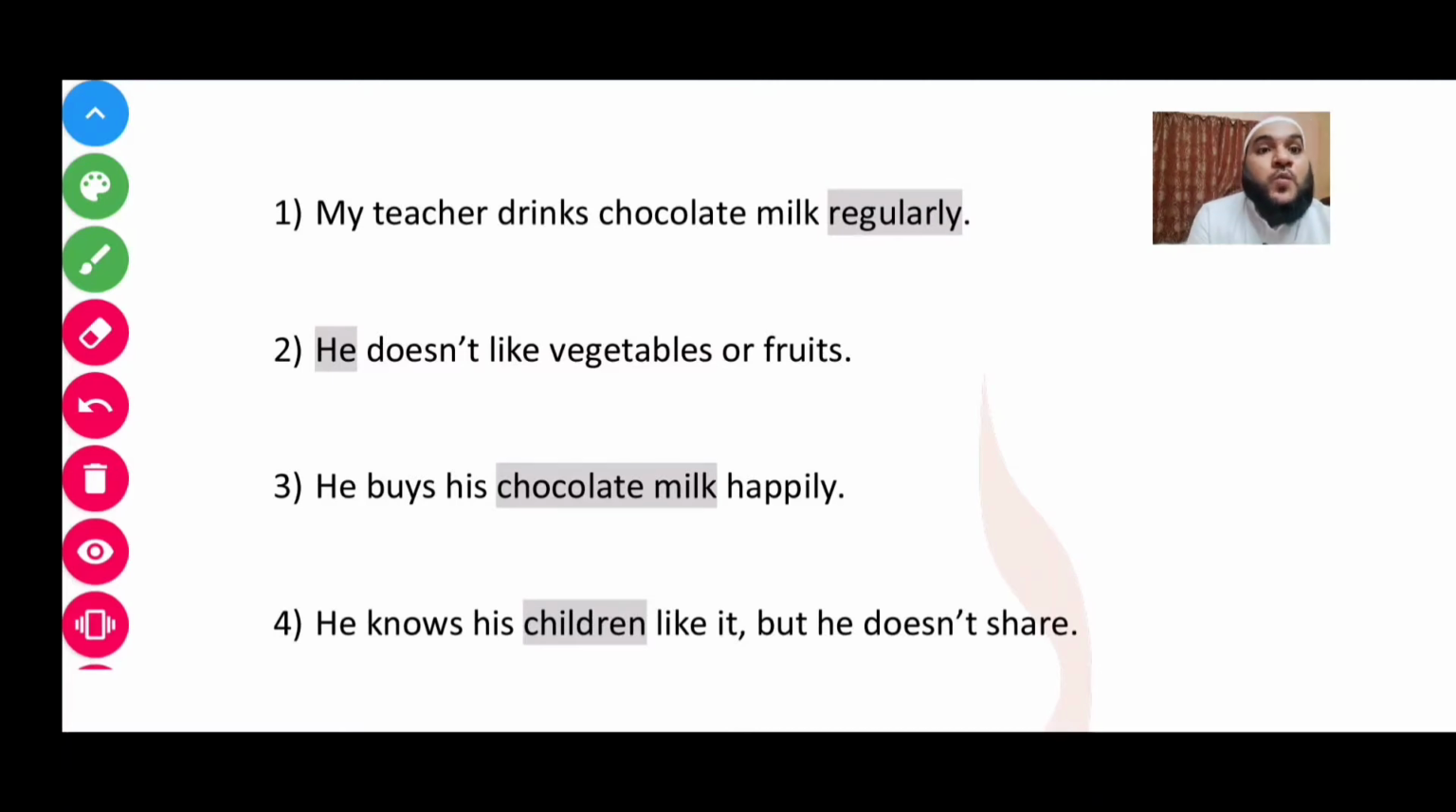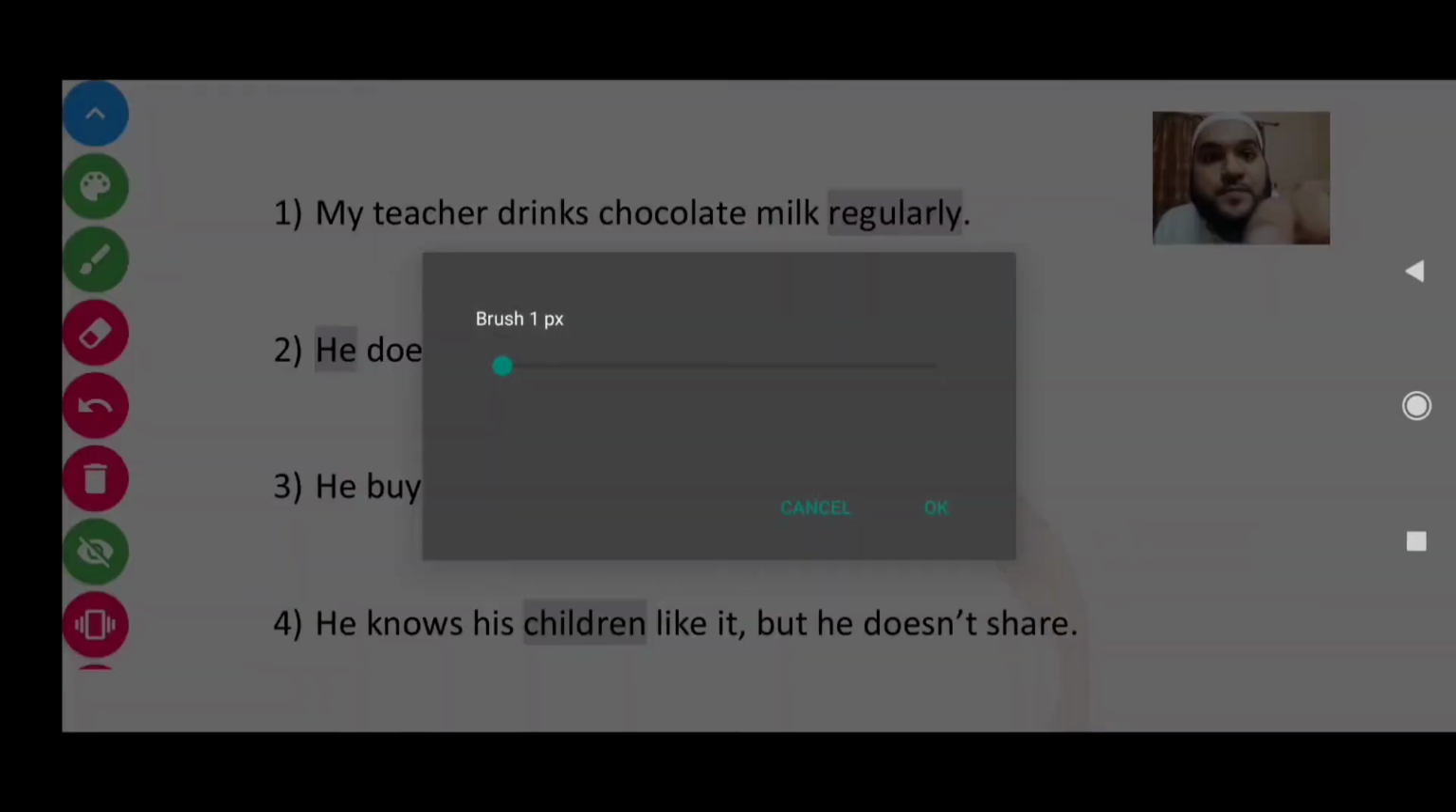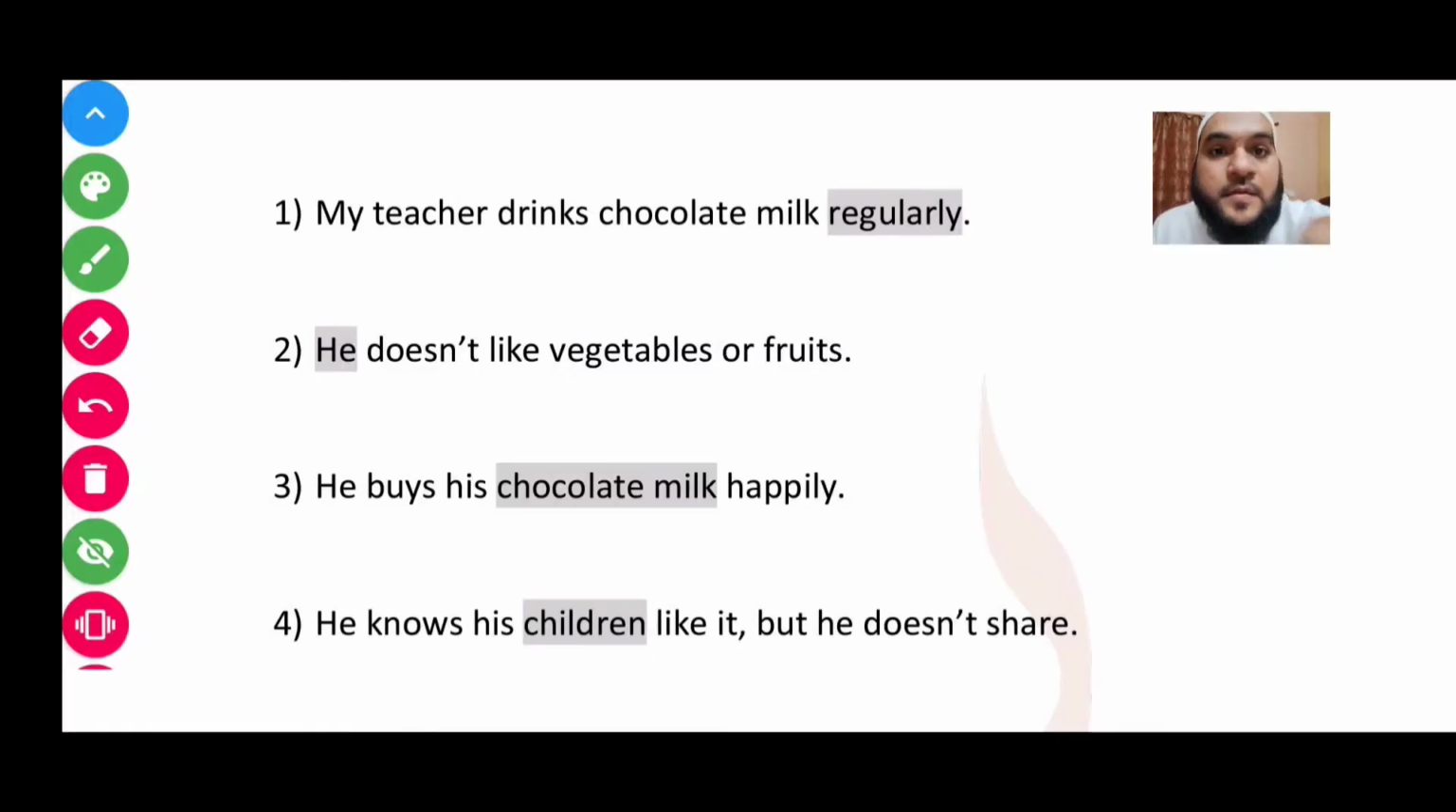Then the second thing will be details related to the act. I'll start marking it also. We'll take a little bigger brush or whatever.